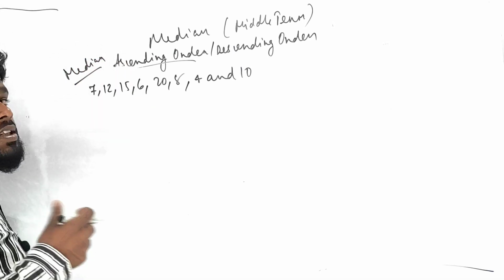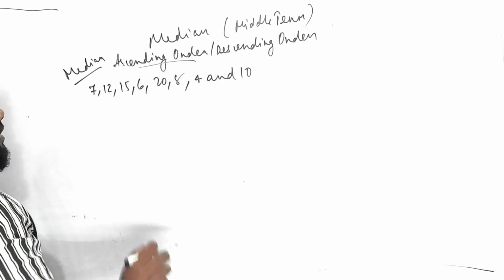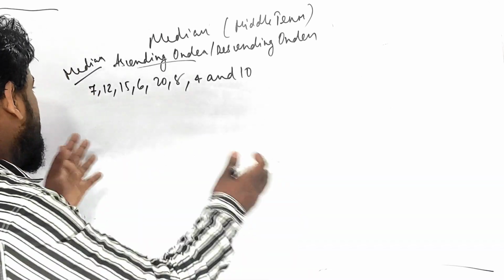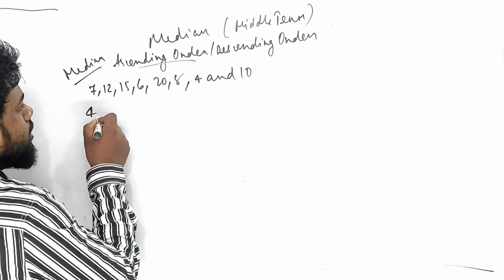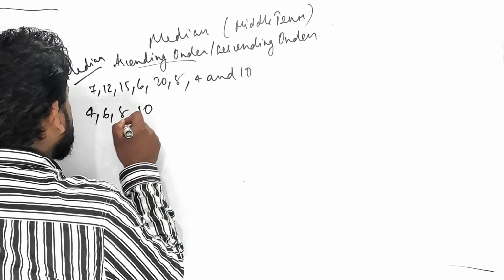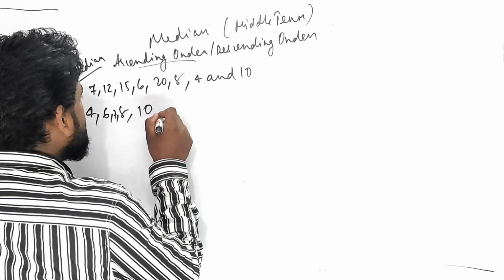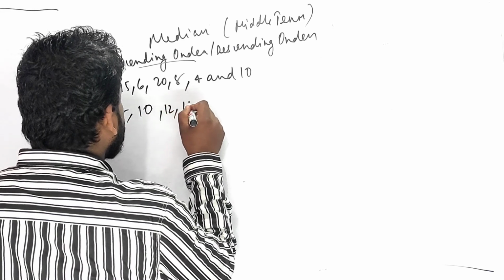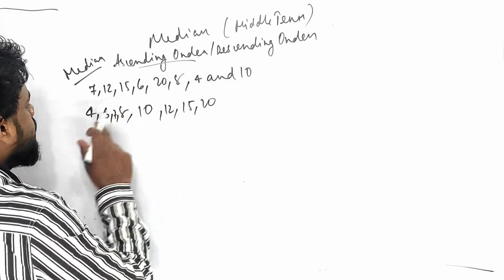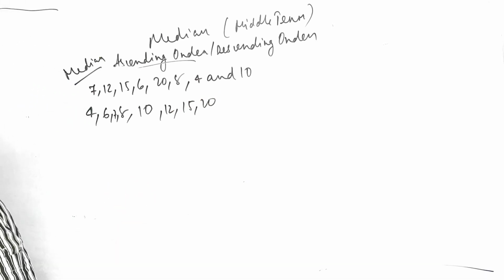How can you find the median? Quickly pause and find the answer. If you know ascending order, what did I say before? In case of median, your first priority is to make an ascending order. Let us make an ascending order: the smallest is 4, 6, 8, 10, I forgot 7 here, so 7 8 10 12 15 20. How many observations are there? 1 2 3 4 5 6 7 8. Done. Is it clear? Now what to do?